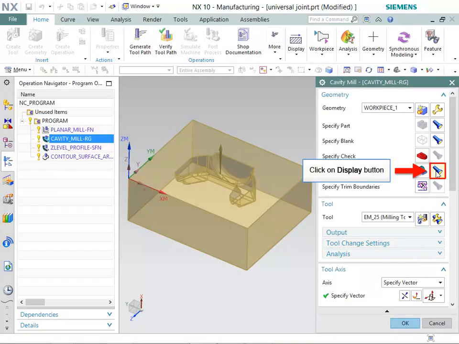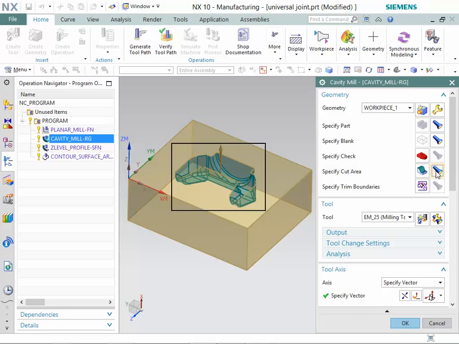Now, click on the Display button in Specify Cut Area row. Observe the specified cut area. Make sure that EM_25 milling tool is selected in Tool list. Now, click on the Edit or Display button.